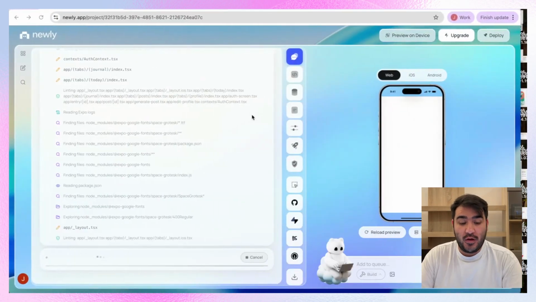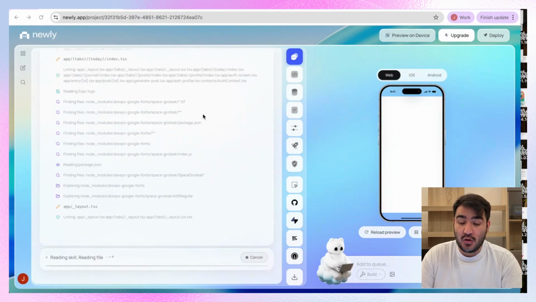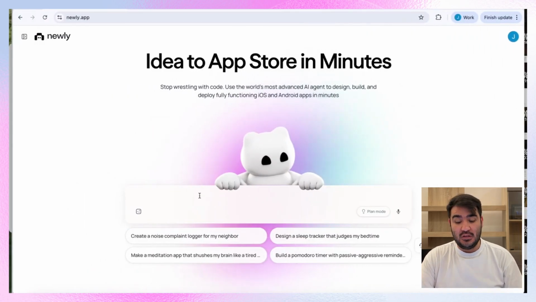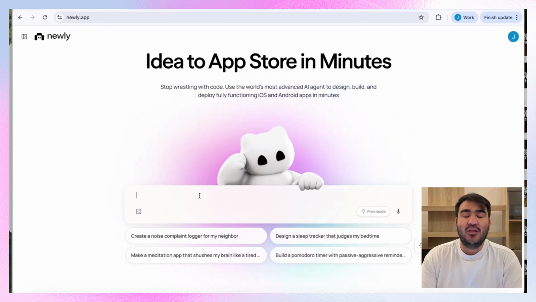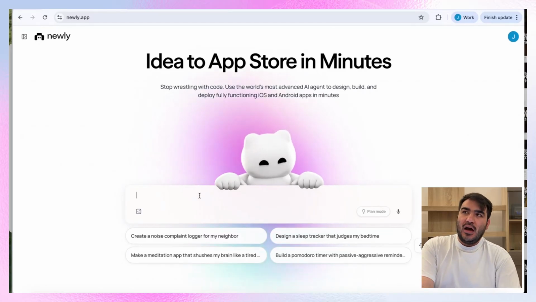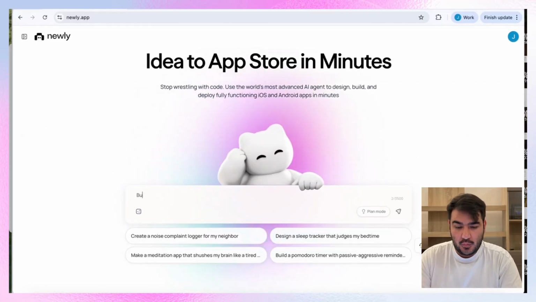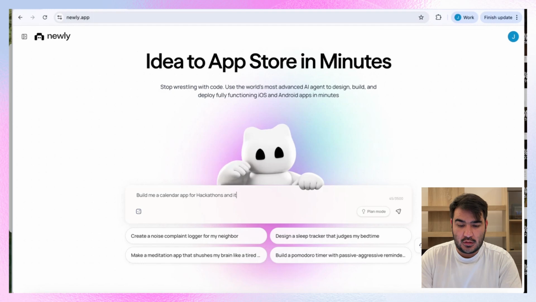So meanwhile, while my other app is being built, which is a tracking app for founders to track their progress, I want to build another app that I actually need for my daily use. I have hackathons all around the world and I actually forget the dates. So I think I want to have a calendar for my hackathons. Build me a calendar app, and let's call it Newly.